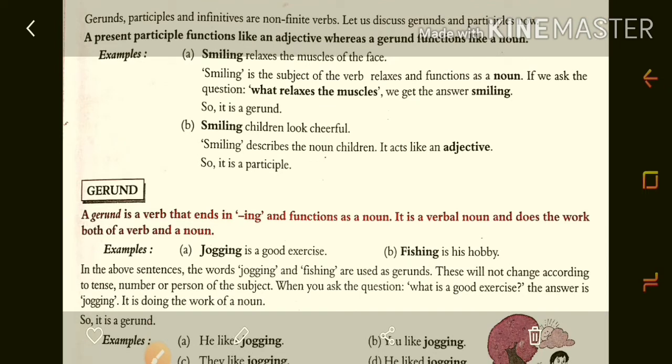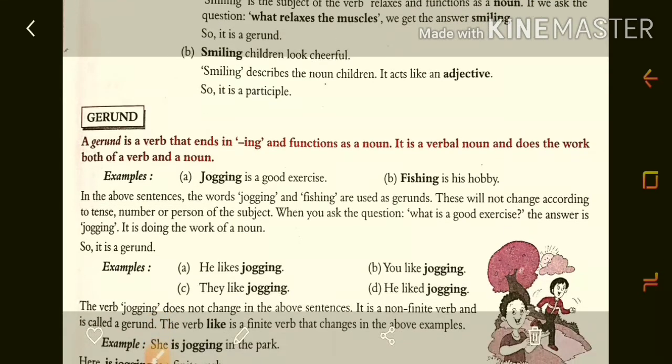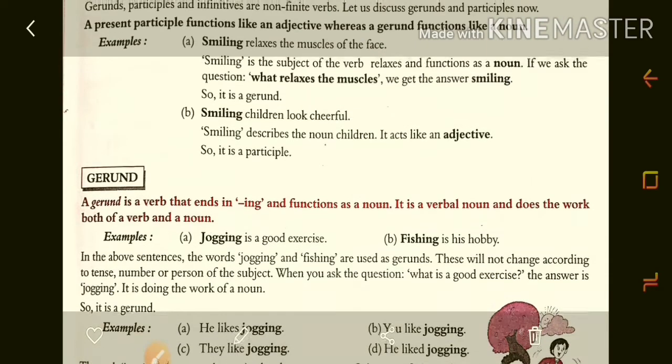Second example, here they have given that smiling children look cheerful. So here that word smiling is describing the noun children. यहाँ पे जो स्माइलिंग है वो क्या करता है, चिल्ड्रन को डिस्क्राइब करता है, मतलब नाउन को डिस्क्राइब करता है. सो इट इज फंक्शंस एज अ एडजेक्टिव इन द सेंटेंसेस, दैट्स व्हाई it is called a participle.